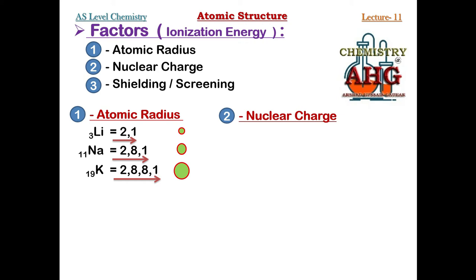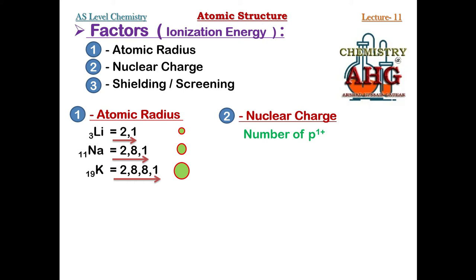It would also be positive. So nuclear charge is always positive, and it is always equal to the number of protons. Greater the number of protons, greater will be the nuclear charge, and stronger will be the pull of the nucleus.